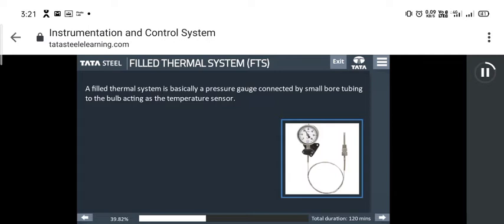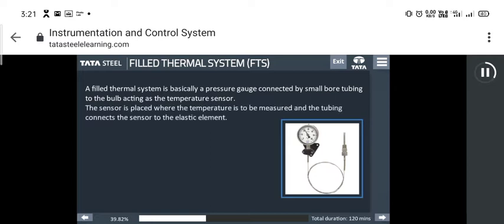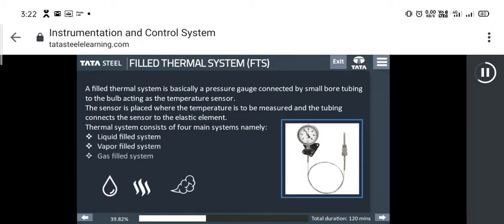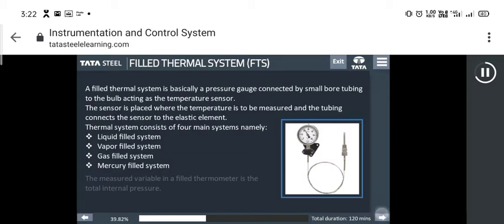In this part of the module, we will learn about Filled Thermal System (FTS) in brief. A filled thermal system is basically a pressure gauge connected by small bore tubing to the bulb acting as the temperature sensor. The sensor is placed where the temperature is to be measured and the tubing connects the sensor to the elastic element. Thermal system consists of four main systems, namely liquid-filled system, vapor-filled system, gas-filled system, and mercury-filled system.